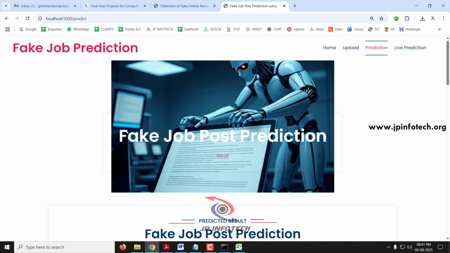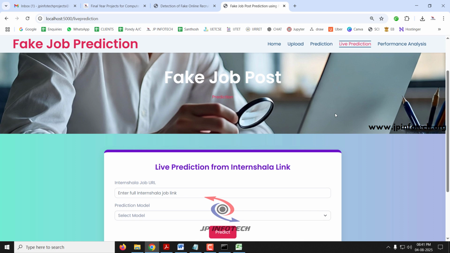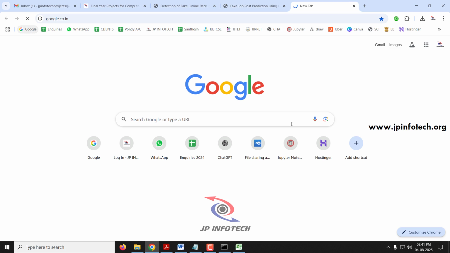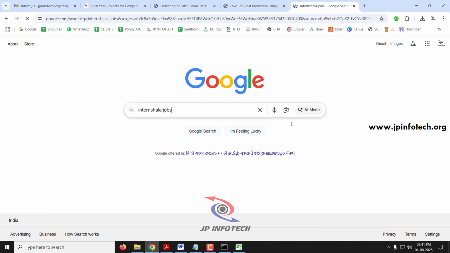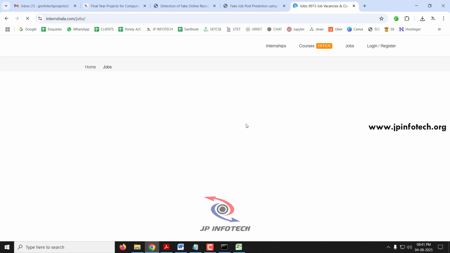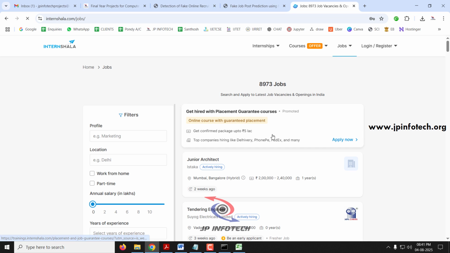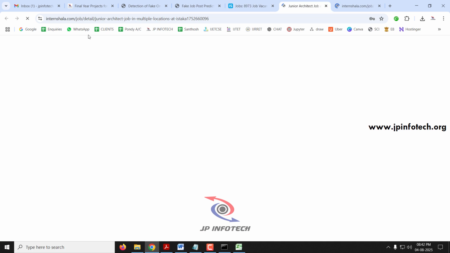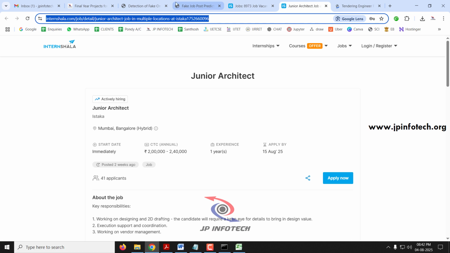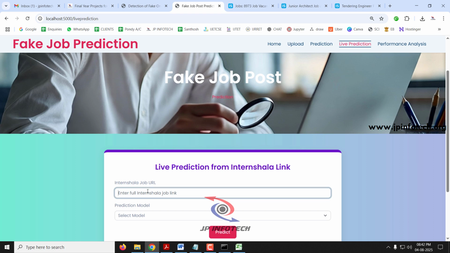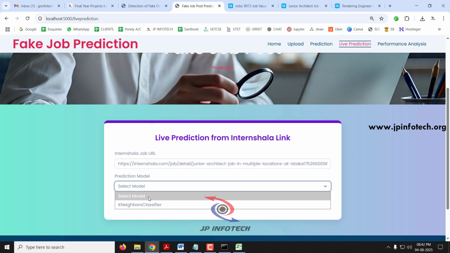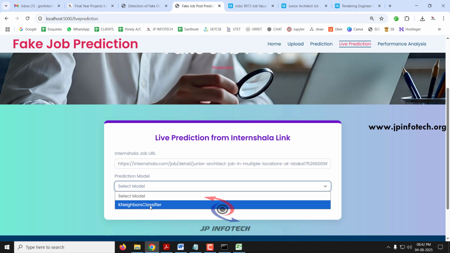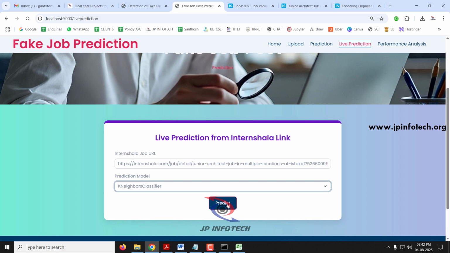Now let me move to the live prediction part. Select this live prediction menu, and it will navigate to the live prediction from Indeed, where you need to paste the link from the website. I'll go to Google and type Indeed jobs. Here you can see the website, showing various kinds of jobs. You can copy any of the jobs. Copy the link of the website, and here you need to paste the link. Here we have only one model developed for live prediction, that is the K-neighbor classifier. Select it and then click the predict button.